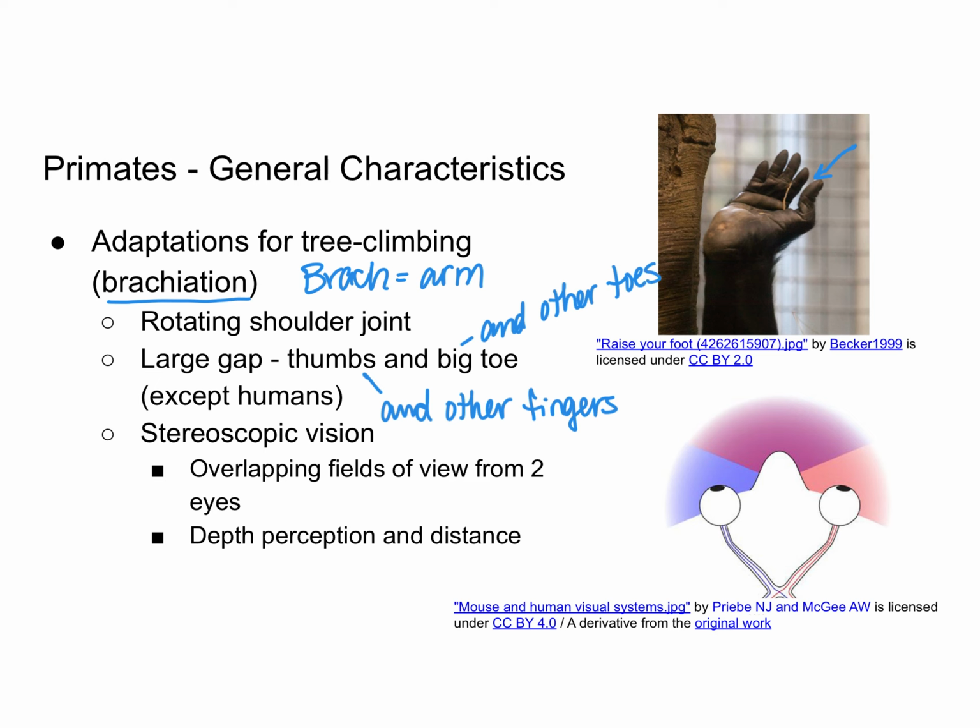Primates also have stereoscopic vision, which basically means that we have two eyes, and the fields of view of those two eyes overlap each other. So you can kind of see this purple area here, where both of these eyes are able to see material or information in this area. This helps to give primates an increased perception of depth and distance. And so this comes into play if you are, for example, swinging through the trees and you have to grab that next tree branch. It's helpful for you to know how far away it is.